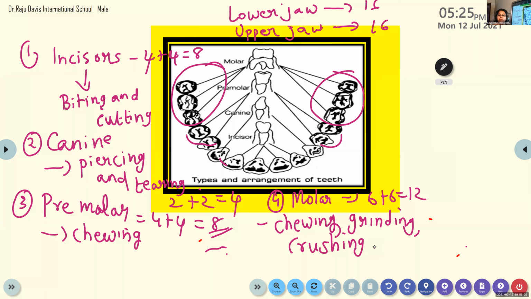Suppose you get a toffee, you do all this work at a stretch. Okay, that is the function of teeth.